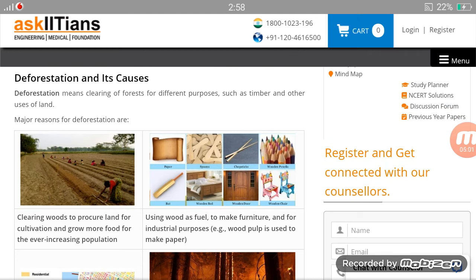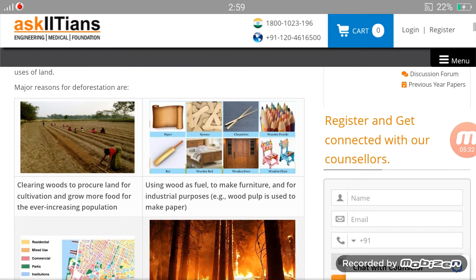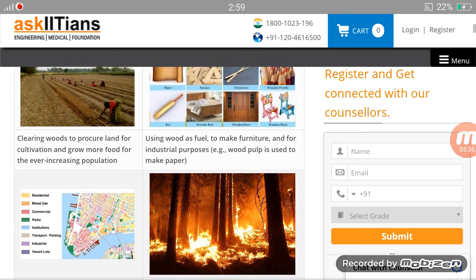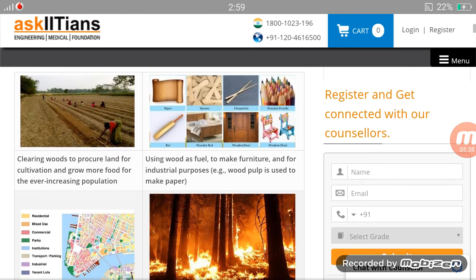Next we are going to study deforestation and its causes. We have studied the term deforestation in our previous classes also, so we will study it in this class too. So what is deforestation? Deforestation means clearing of forest for different purposes such as timber and other uses of land. Deforestation is the large scale cutting down of forests and trees for different purposes like timber, meaning wood, and other uses of land. Some major reasons for deforestation are also shown here with pictures very clearly.